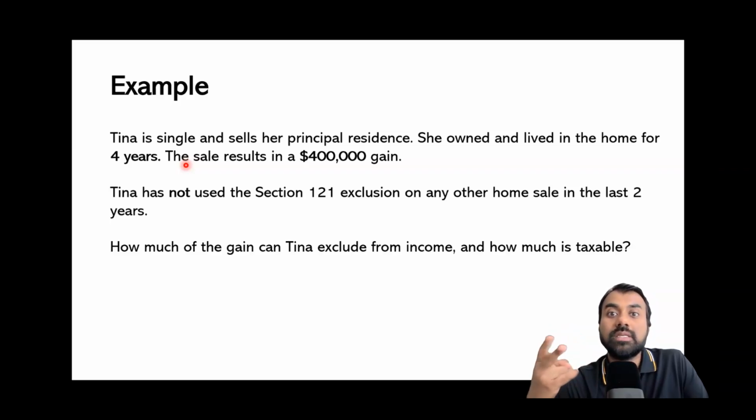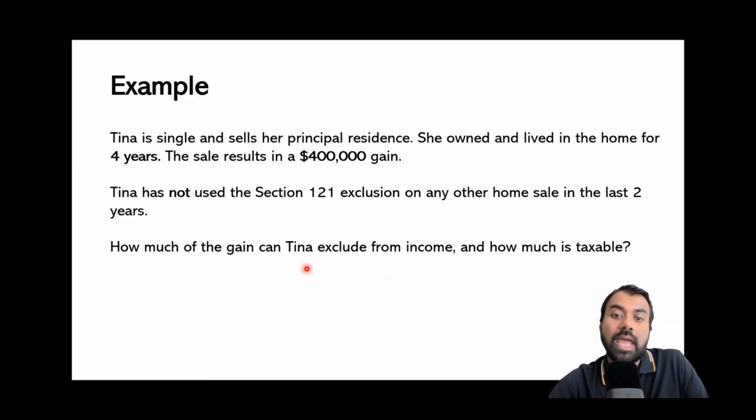The sale results in a $400,000 gain. Tina has not used the Section 121 exclusion on any other home sale in the last 2 years. That's also good. How much of the gain can Tina exclude from her income and how much is taxable?